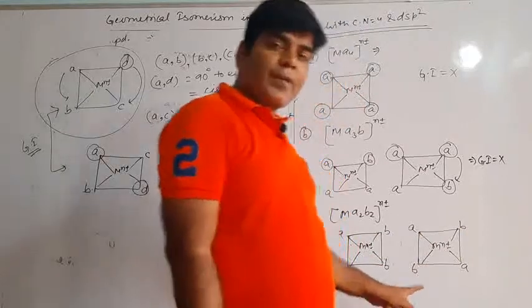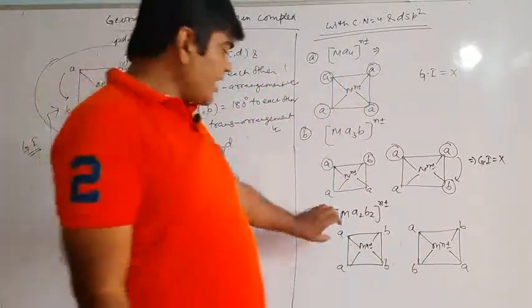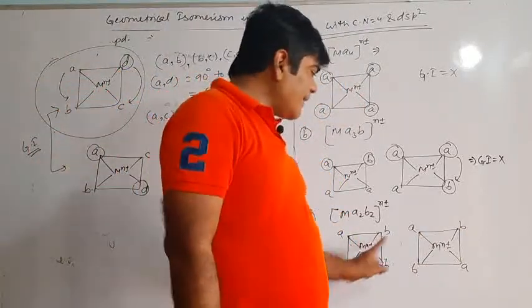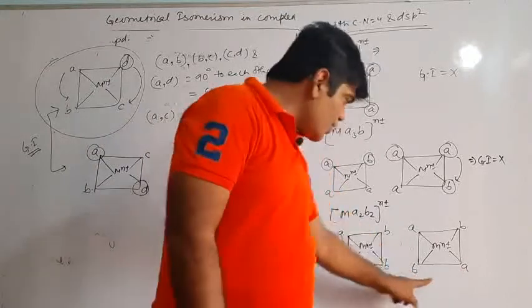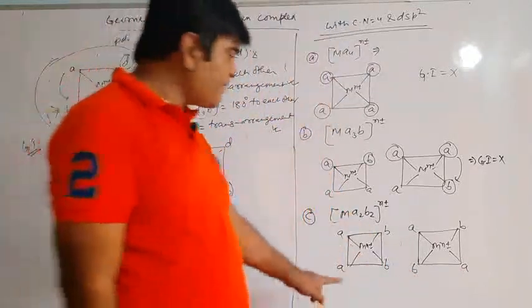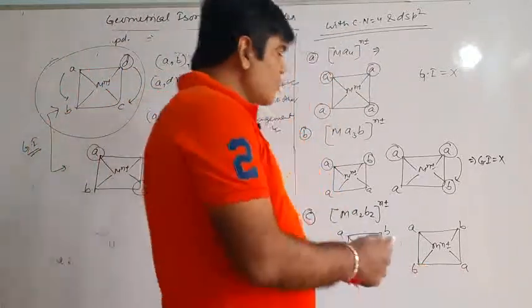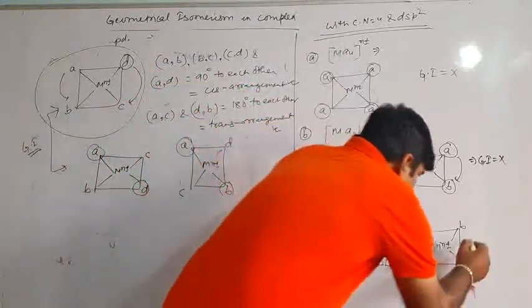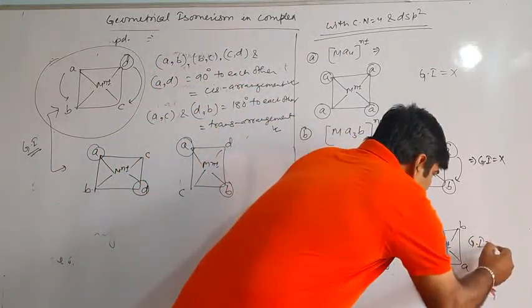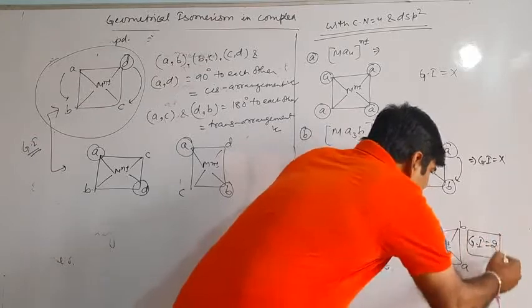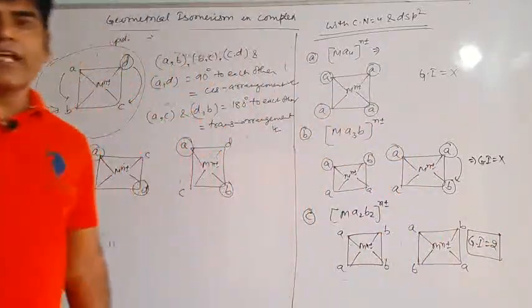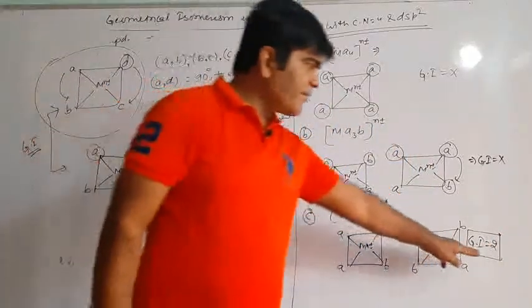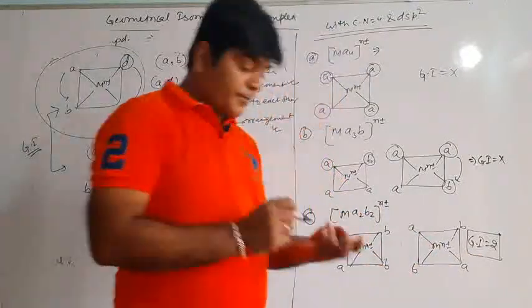B and B are placed at 180 degrees. If we take this, A is at 90 degrees, and then A is at 180 degrees. So these two are different compounds. Since they are different compounds, they are geometrical isomers of each other. Therefore, from this geometry, geometrical isomerism is possible, and two different geometrical isomers can be drawn.